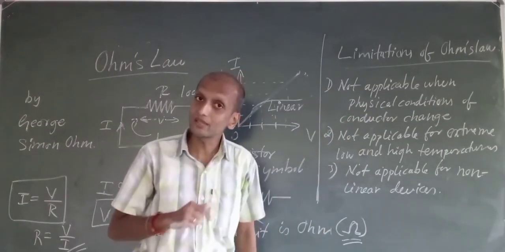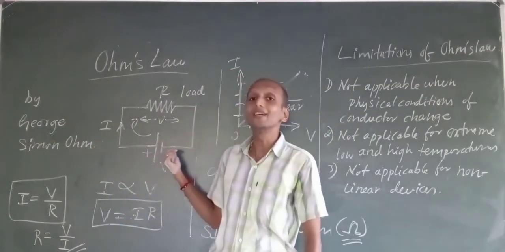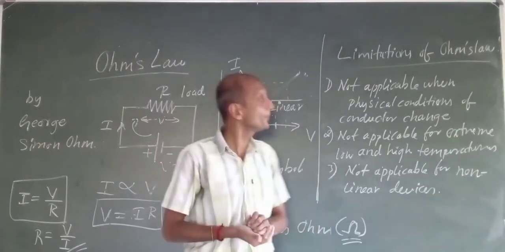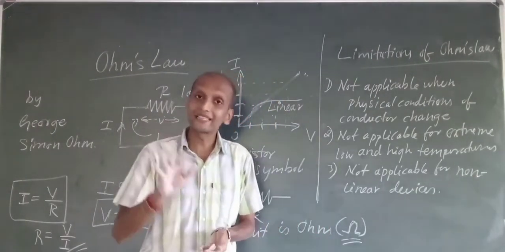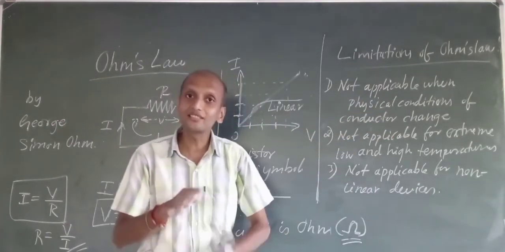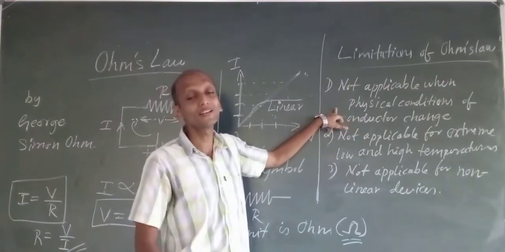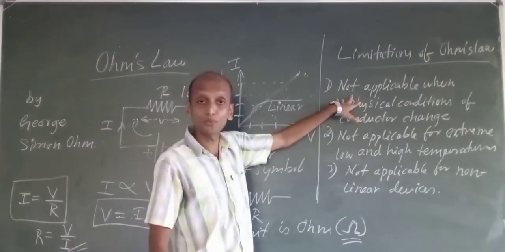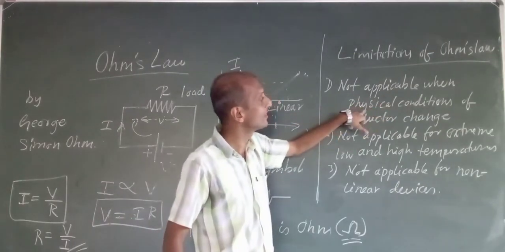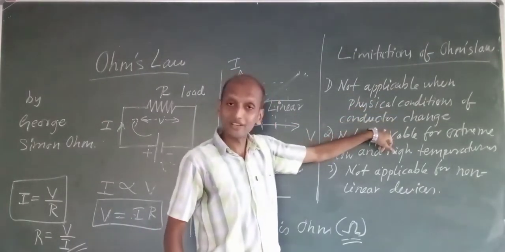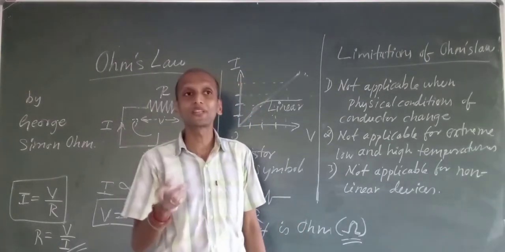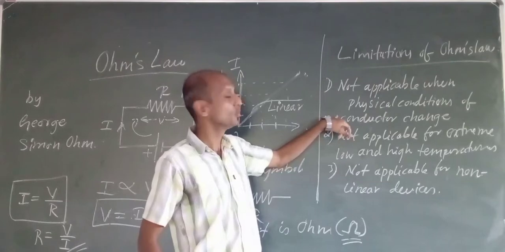Where the limitation comes in is that we have said the physical condition should be constant. If the physical conditions are changing, then Ohm's law is not applicable. So that is the first limitation: it is not applicable when the physical conditions of the conductor change. If they are changing, I can't apply Ohm's law.